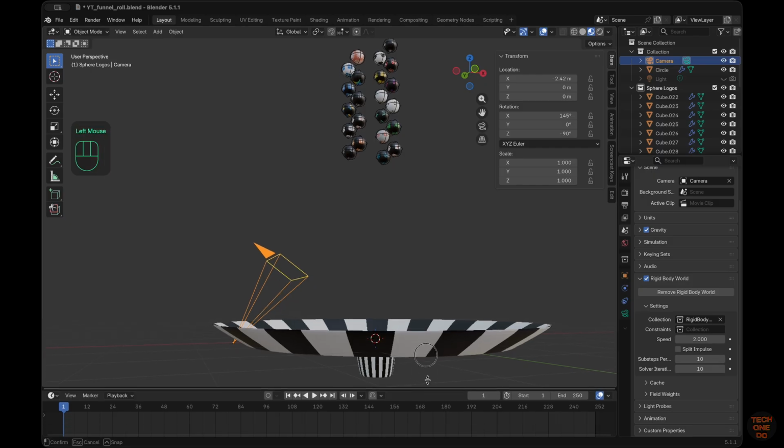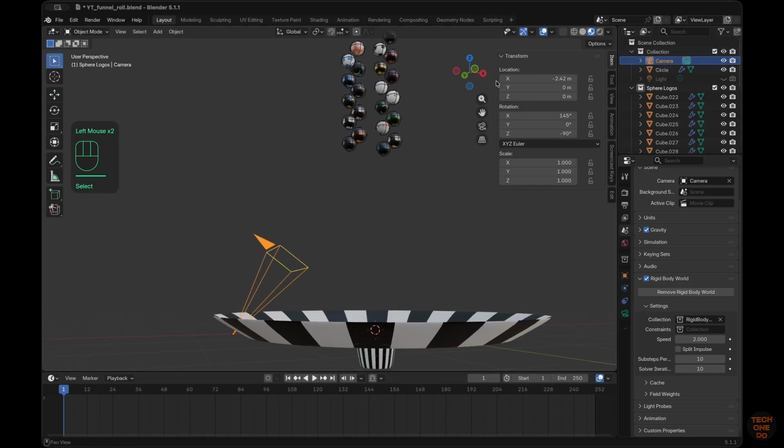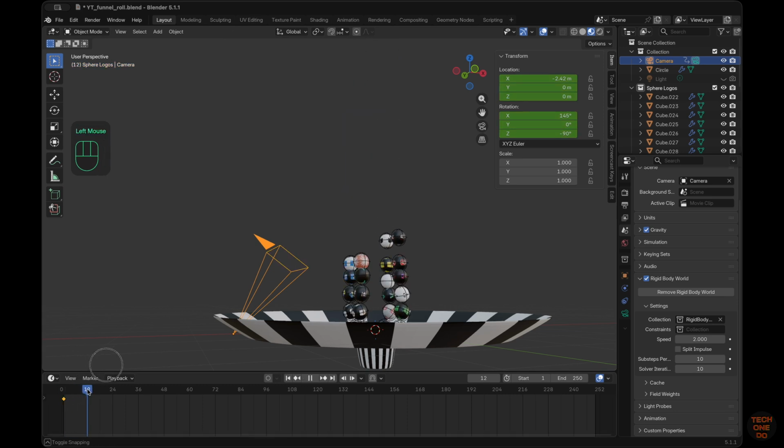In the Dope Sheet editor, make sure the playhead is at frame 1. Add keyframes on location and rotation by pressing I key. Move playhead to frame 12.